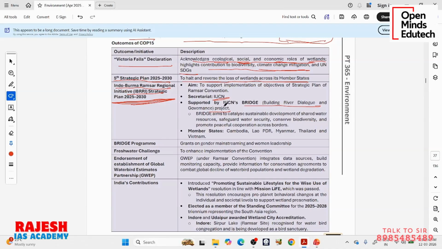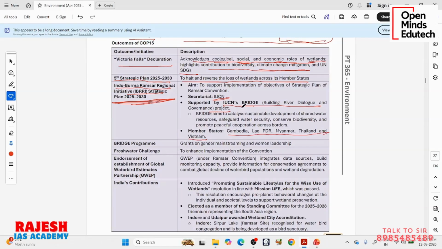IUCN has an objective of protecting nature, and the Ramsar Convention also has the objective of protecting nature with a specific focus on wetlands. So they are doing common initiatives. Under this Bridge, which aims to catalyze sustainable development of shared water resources, safeguard water security, conserve biodiversity and promote peaceful cooperation across borders, they are now promoting the Ramsar Convention also. These are the members, specific countries like Cambodia, in this Indo-Burma regional Ramsar initiative.